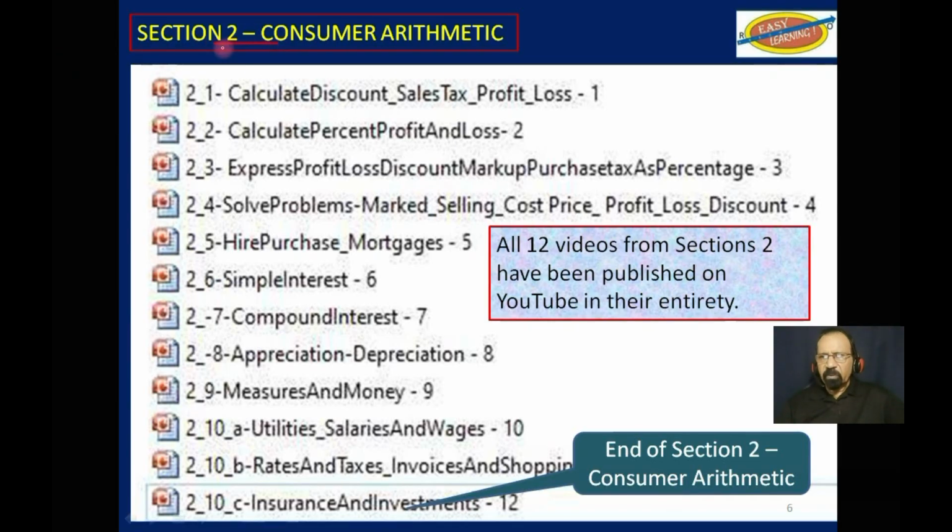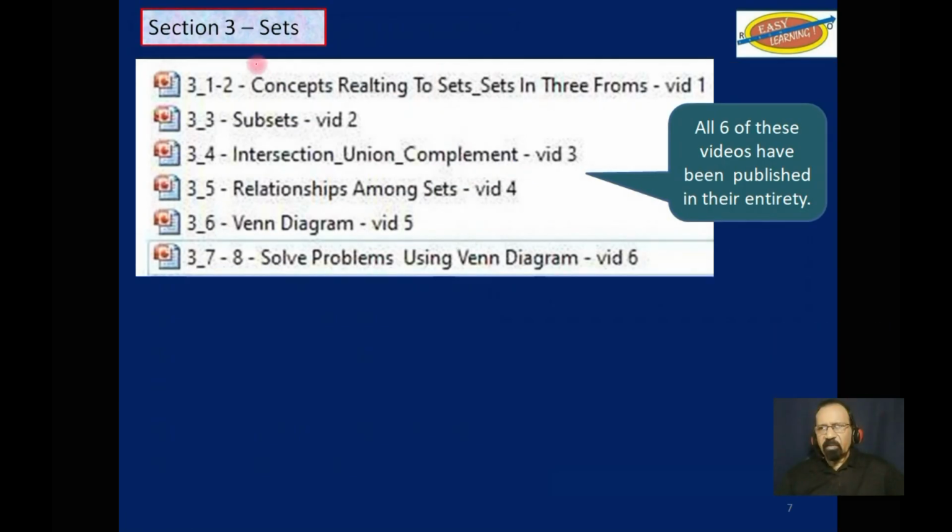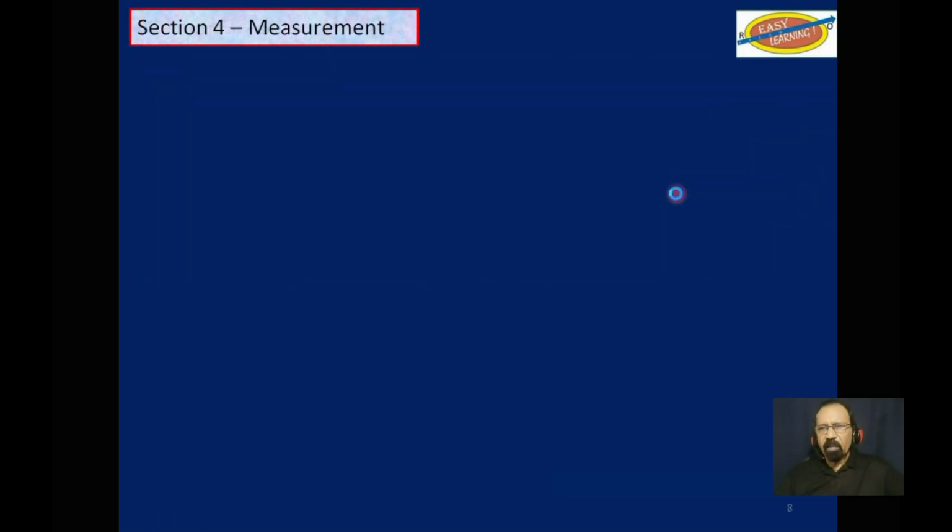From section 2, consumer arithmetic, all 12 videos from this section are published on YouTube in their entirety. Section 3, sets, all 6 of these videos have been published on YouTube in their entirety. So as I said not so long ago, all videos from sections 1, 2, and 3 have been published in their entirety on YouTube. 51 such videos. Please make good use of them.